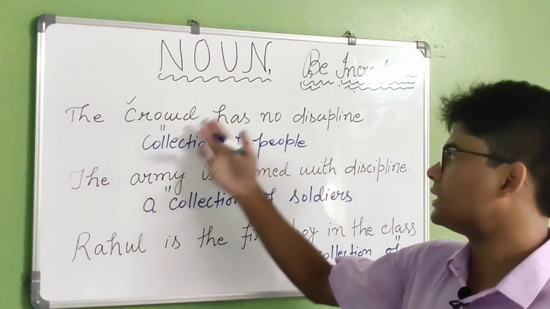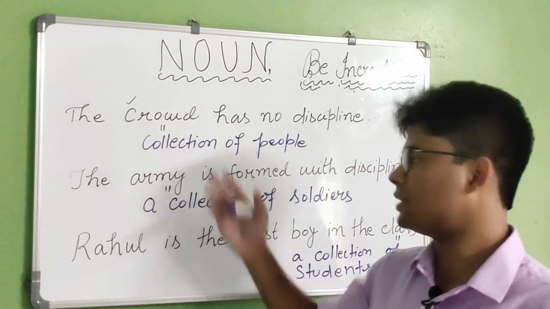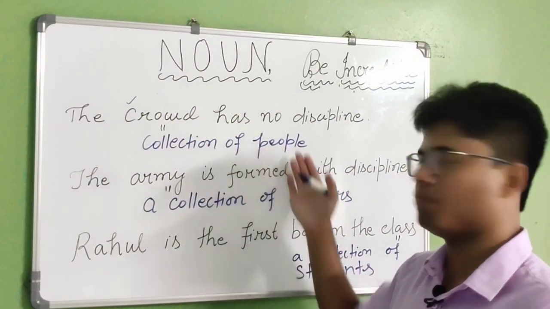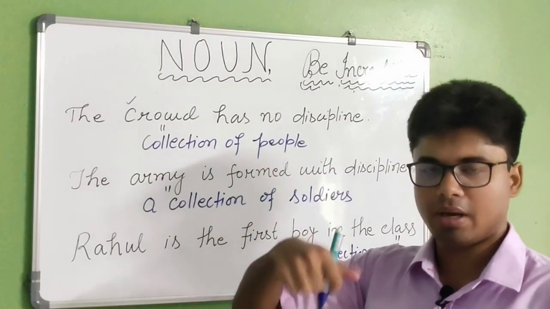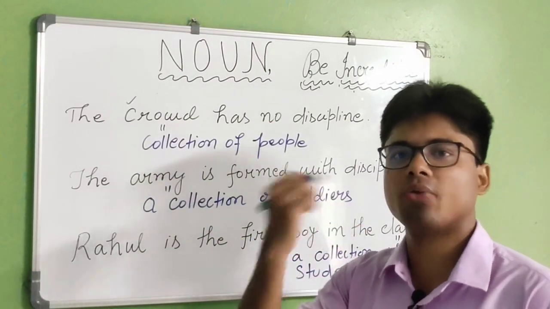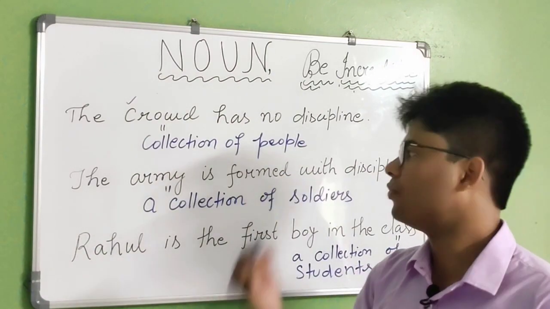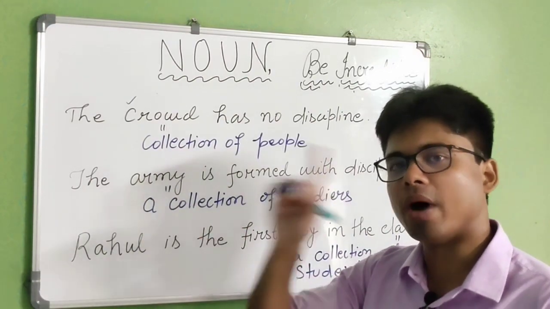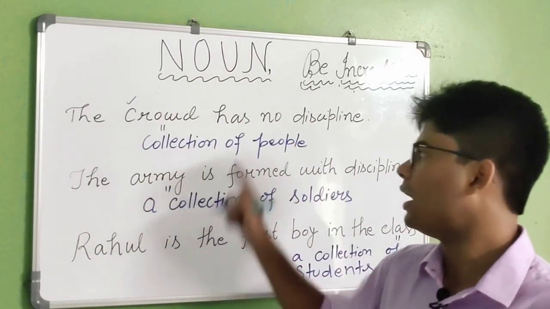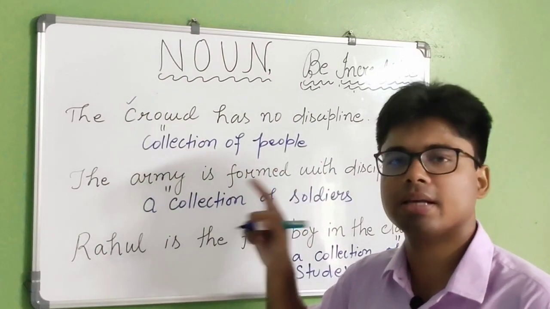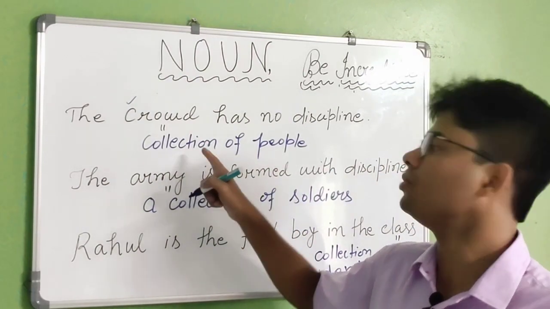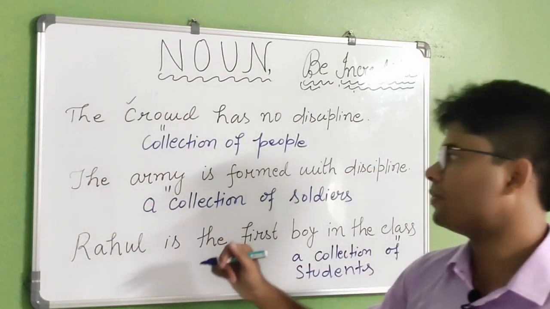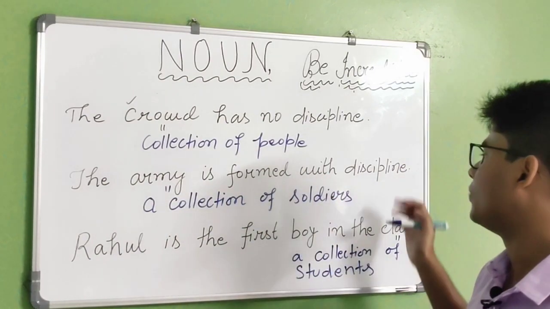collective noun. So what is this telling? Collection of people. There are so many people at the same place. So when we are going to discuss in collective form, we have to use crowd. One word is showing there are so many people. And this is how we can identify the very example of collective noun, because crowd is showing the collection of people.